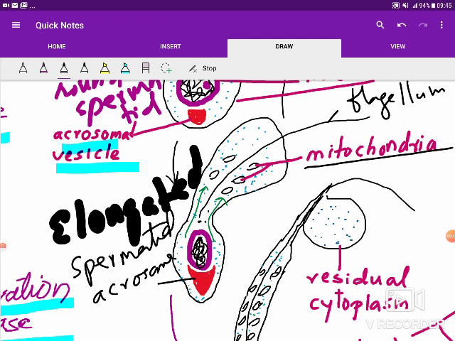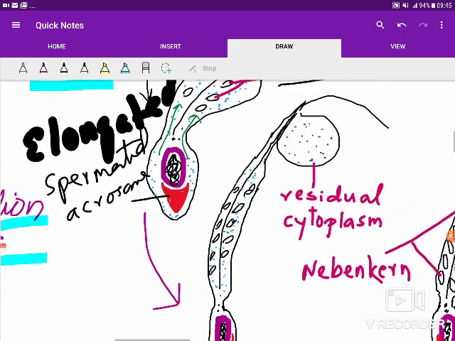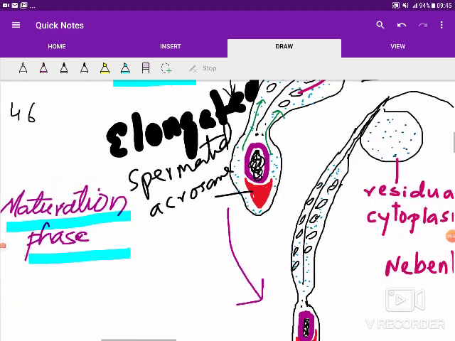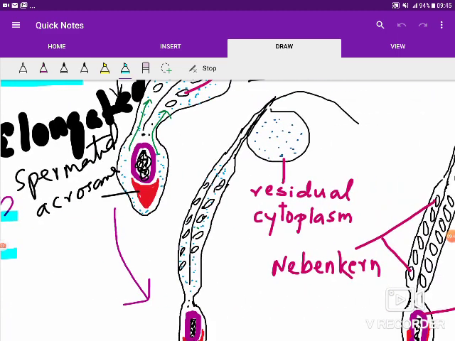Okay, in the next step what happens is a large amount of cytoplasm from the gamete forming cell, that is the developing spermatozoon, the residual cytoplasm is separated.